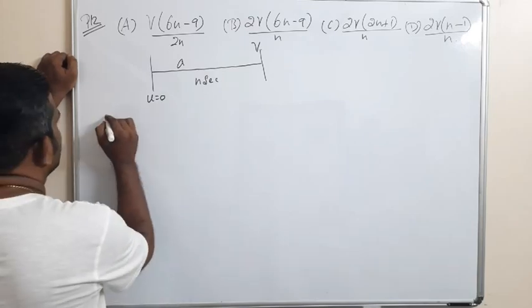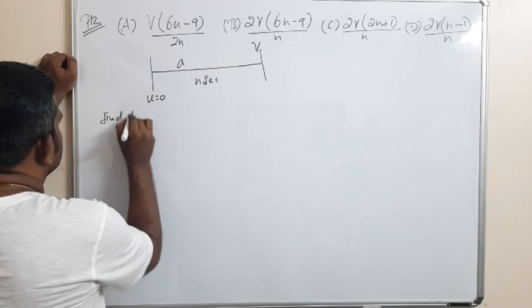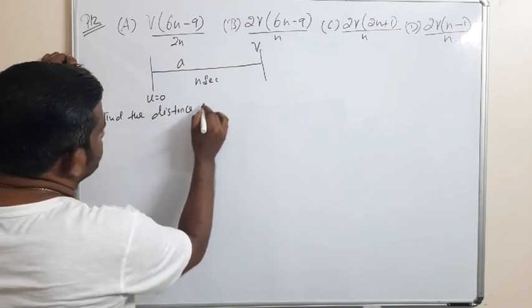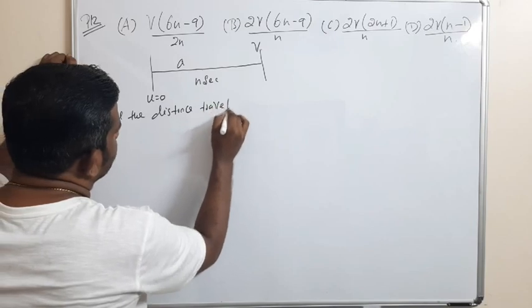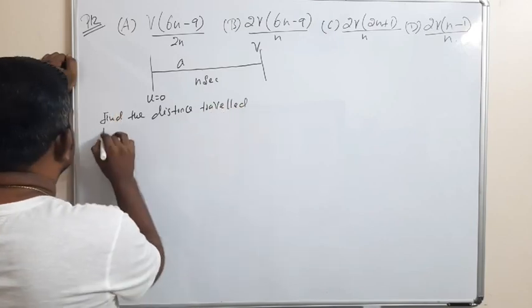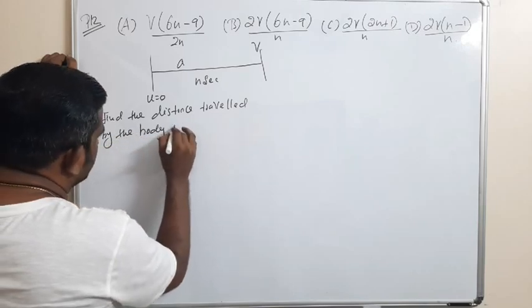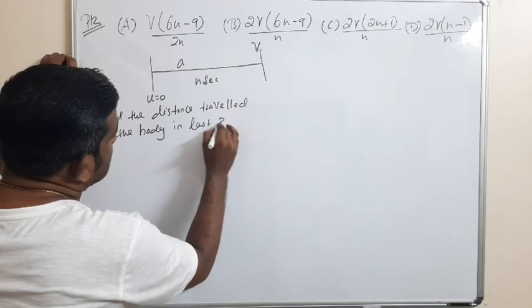We have to find the distance traveled by the body in the last 3 seconds.